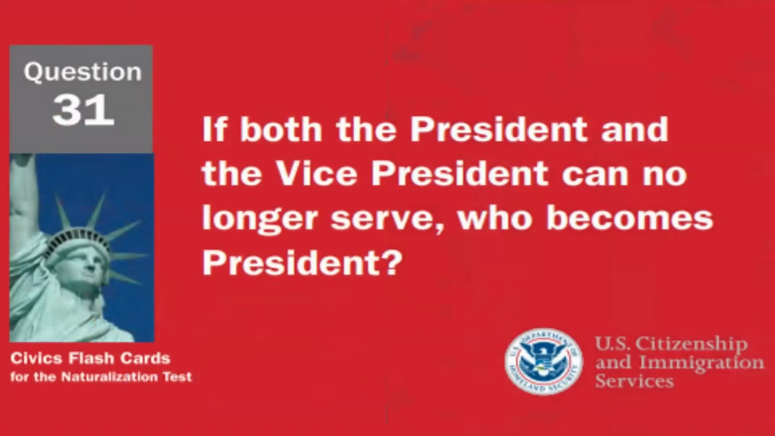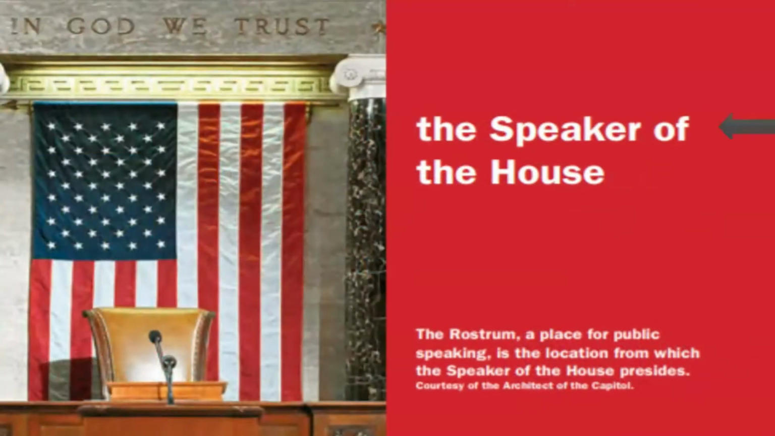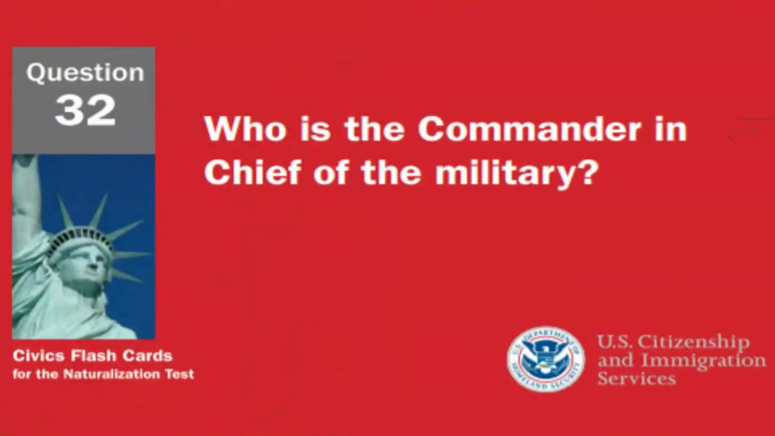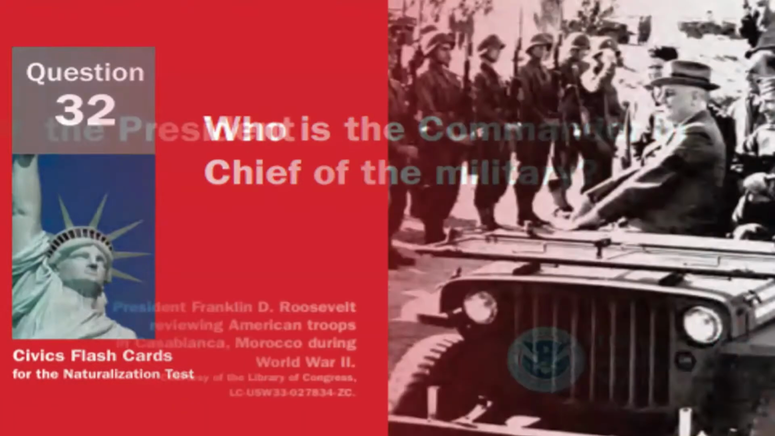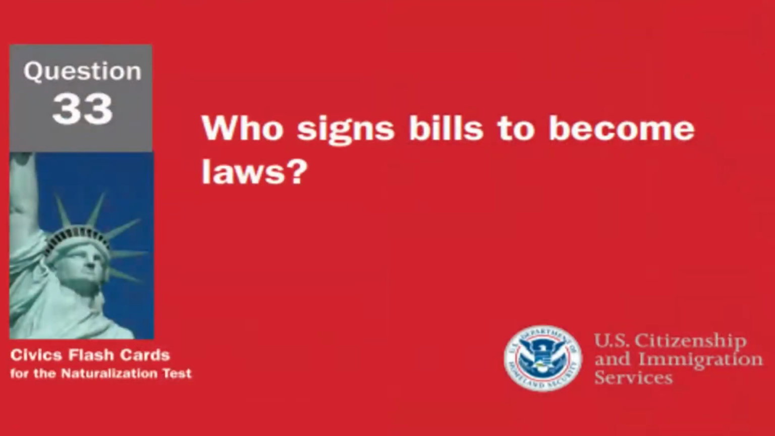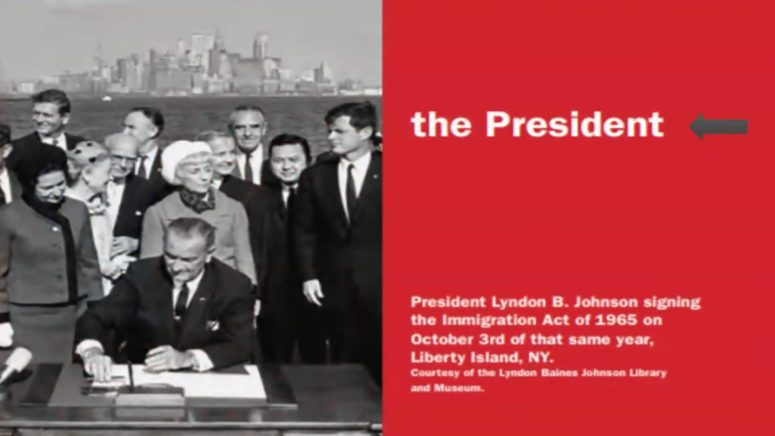If both the President and the Vice President can no longer serve, who becomes President? If both the President and the Vice President can no longer serve, the Speaker of the House becomes the President. Who is the Commander-in-Chief of the military? The Commander-in-Chief of the military is the President. Who signs bills to become laws? The President signs bills to become laws.